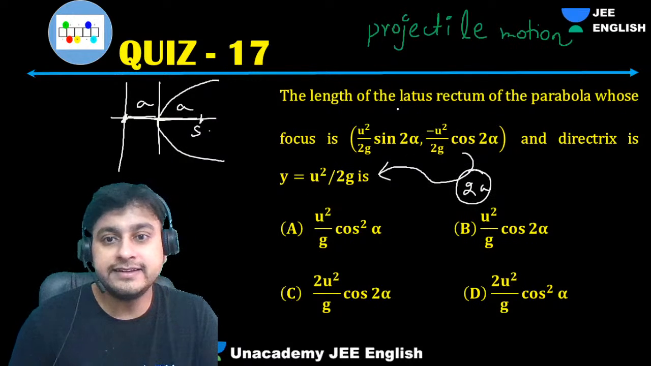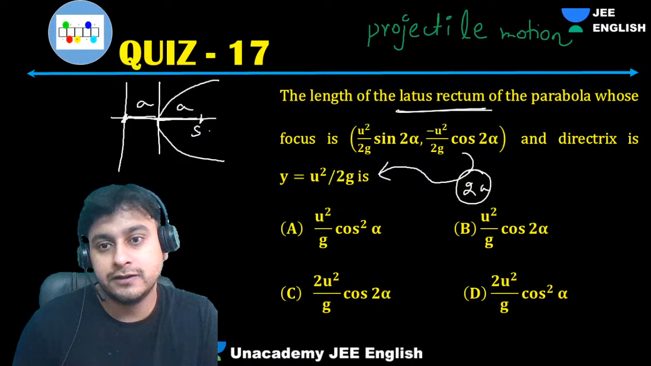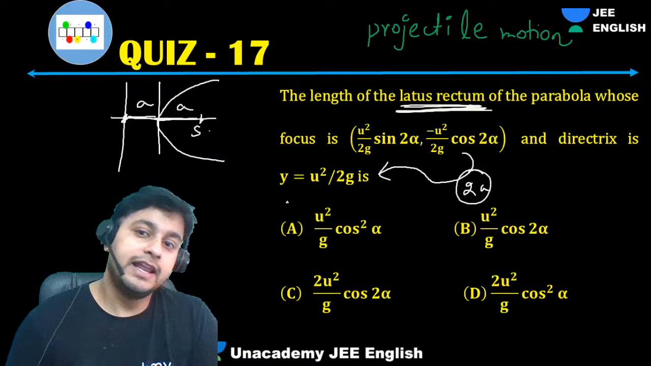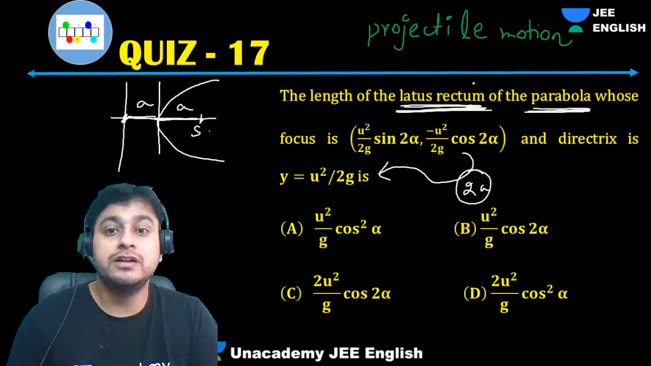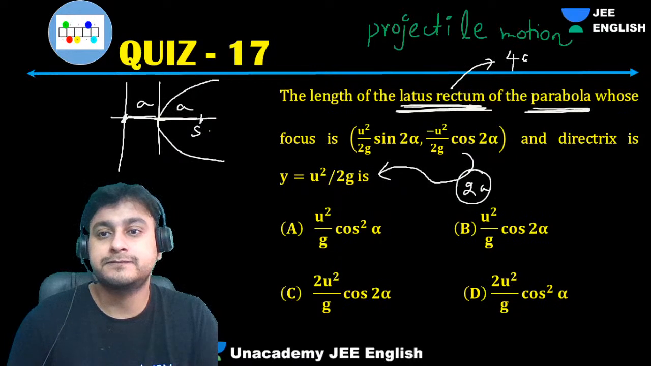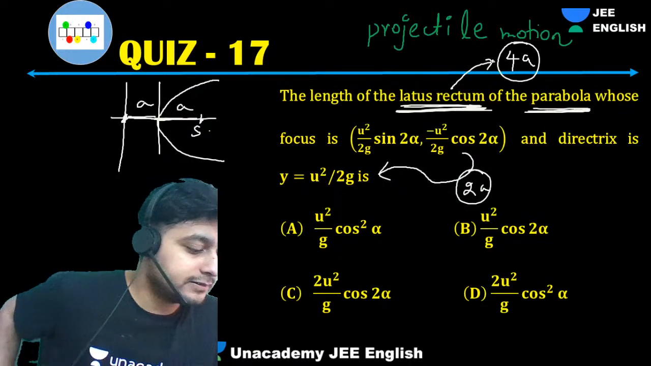And we need the latus rectum length. The length of the latus rectum of the parabola will be what? That is 4a.